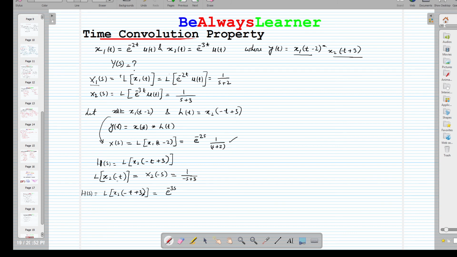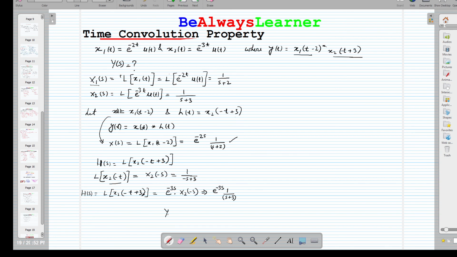We have already done the folding, applied the time reversal property, so it comes out to be X2(minus s). We already had this signal. In the next step, we have to calculate this. Now we can put the value, that is e raised to the power minus 3s, and the value of X2(minus s) is 1 over s plus 3. So that's how we can calculate it.